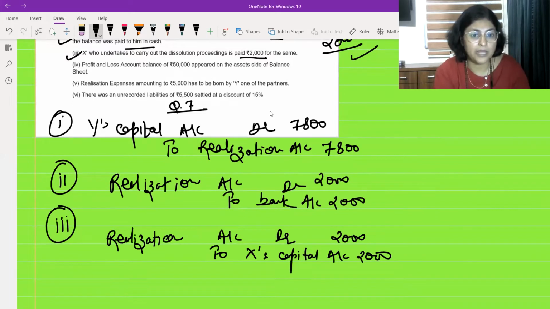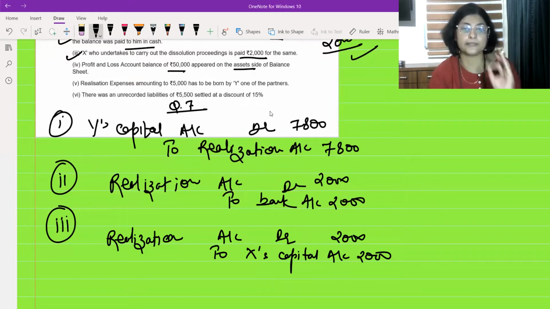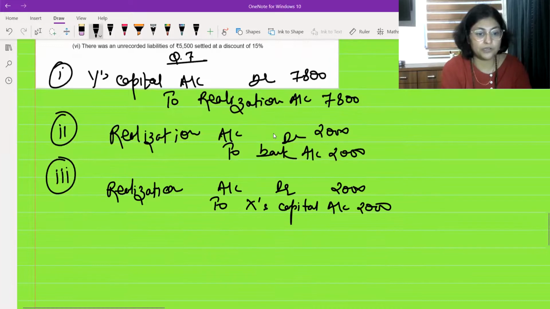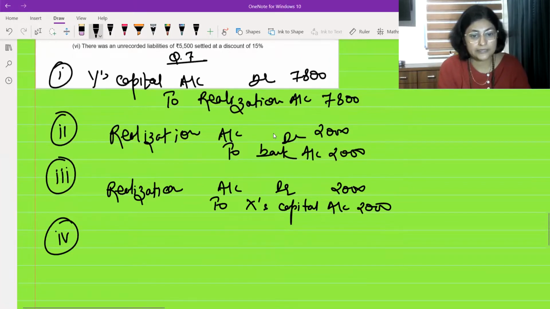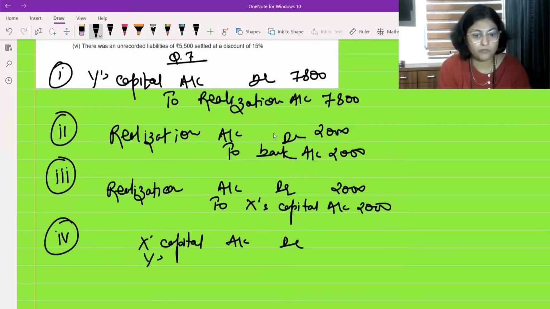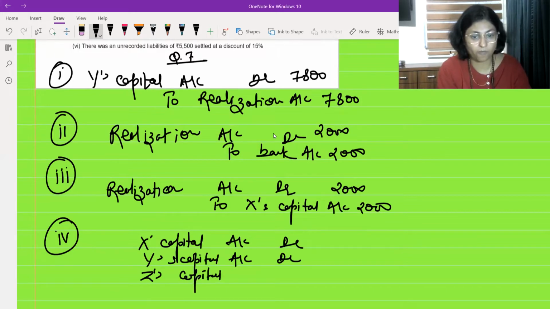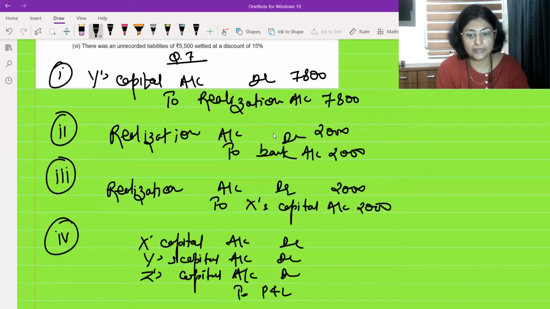Profit and loss account balance of 50,000 appeared on the asset side. Asset side means this is a loss. Debit balance of profit and loss appears on the asset side of the balance sheet. So what are we going to do? We are going to write X's capital account debit, Y's capital account debit, Z's capital account debit to P and L account.